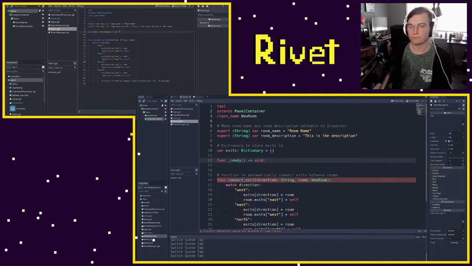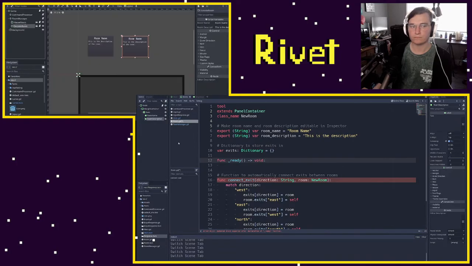So because this is now running in the editor, let's think about what we want to do here. If I go to our game scene, basically, whenever I add a new room scene, I want to be able to change our room name and room description and have those changes reflected in the editor here. Right now, I've got our outside room selected, and you can see that it doesn't have anything right now, but if I were to give this a name, like a house, you'll see that if I save that, it doesn't actually change what's in the editor. The UI doesn't change, and so us as developers aren't really helped by having this here because it doesn't immediately show us what our game map looks like. So we want to change that.